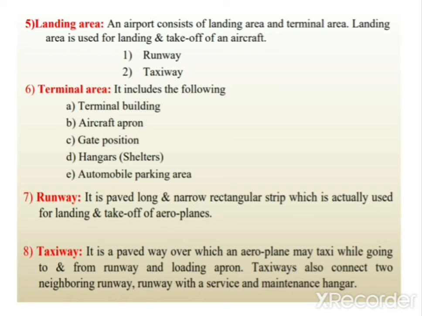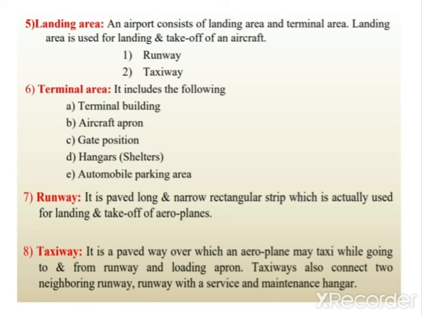So hangar, simply we can say, is the mechanical shed of aeroplane. And automobile parking area is the outside part of the airport. This is used for parking cars, bikes, etc.